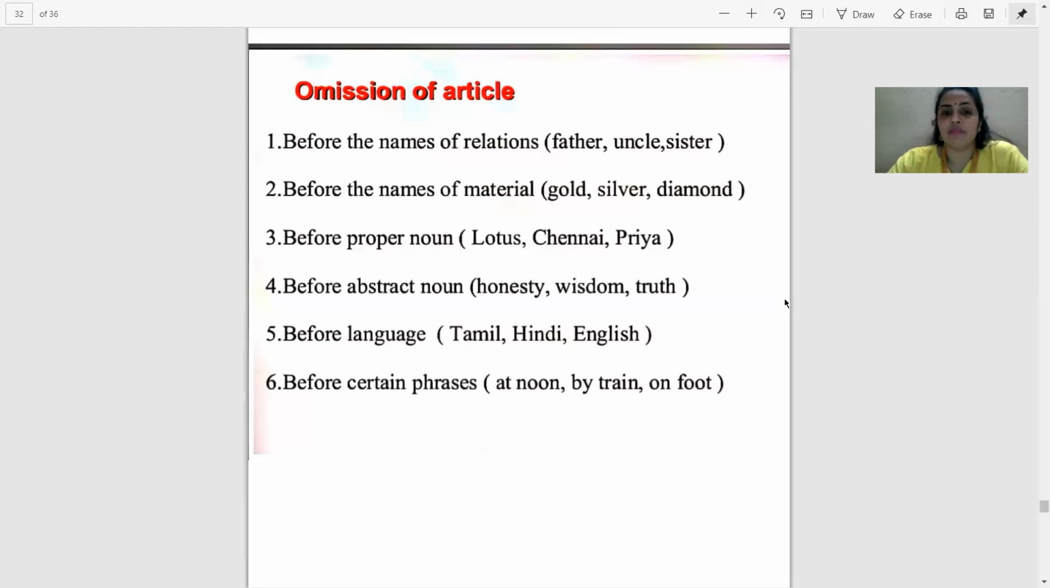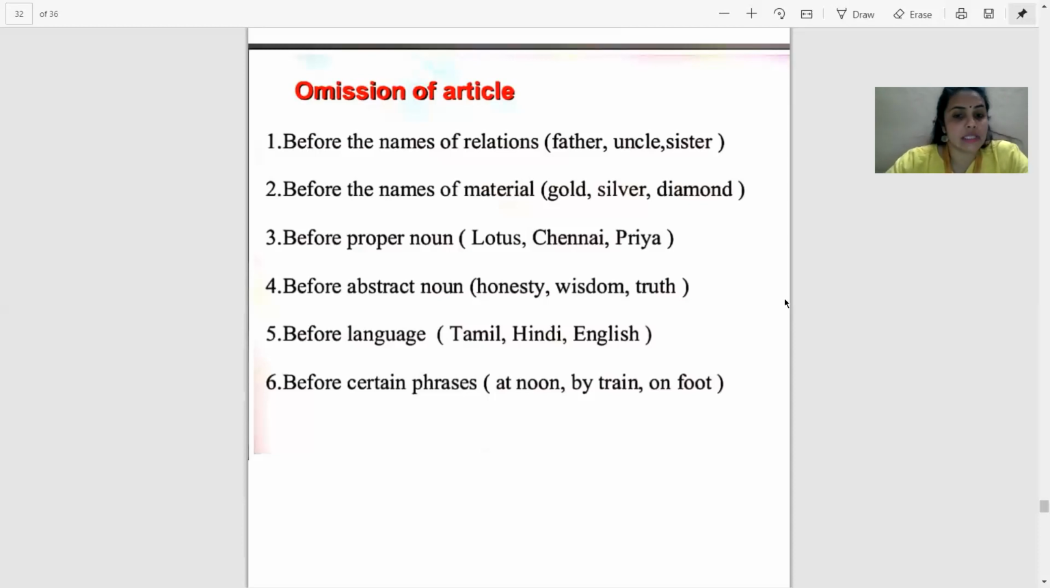Before the languages, if we talk about a language, we never use any article. Suppose I have to say I can speak English or I know English, I will never say I like a English or I like the English. So this is wrong usage. We never use an article with or before the names of languages.